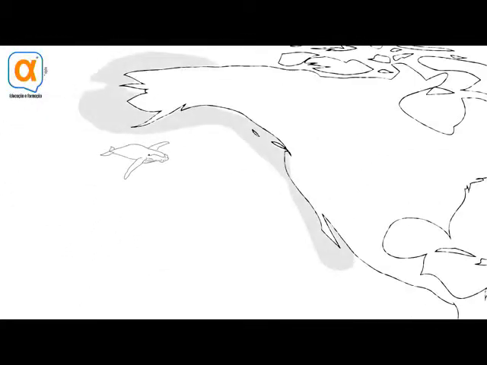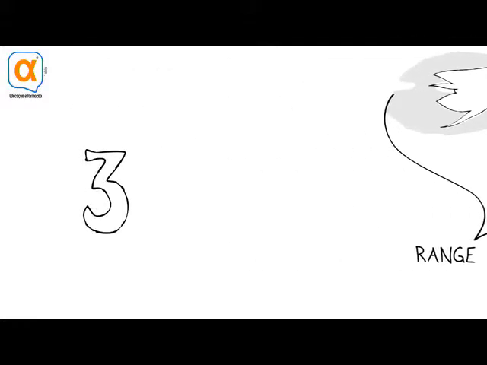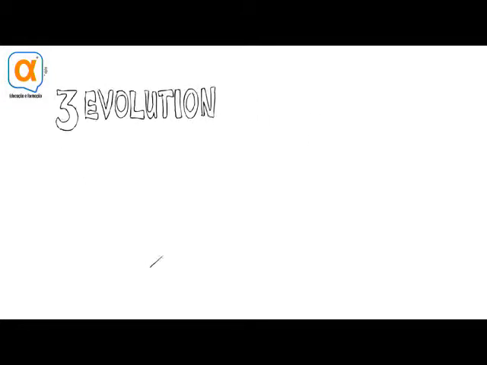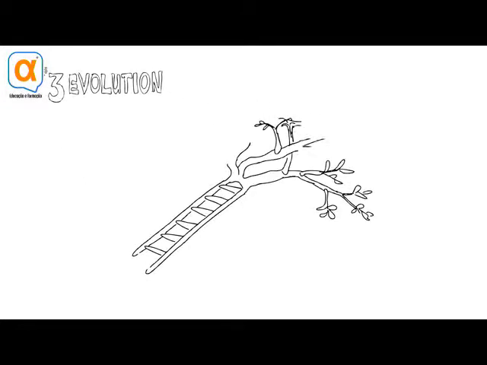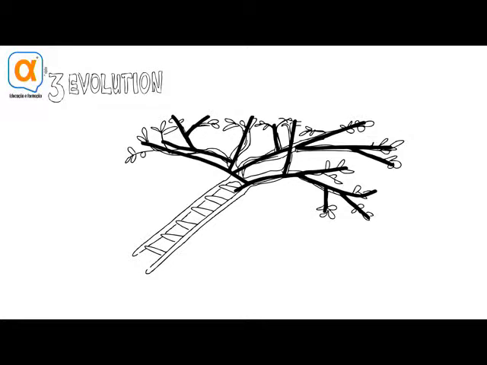Basically, the host whale is the preferred habitat for these parasites. The range of the lice is going to depend on the range of the host. The final factor in the uneven distribution of life is evolution, of course. Evolution is not a ladder, it's not a line of change. It's actually a bush. As life evolves, the pathways of change make a sequence of branches and twigs that tell us that life is constantly diversifying.